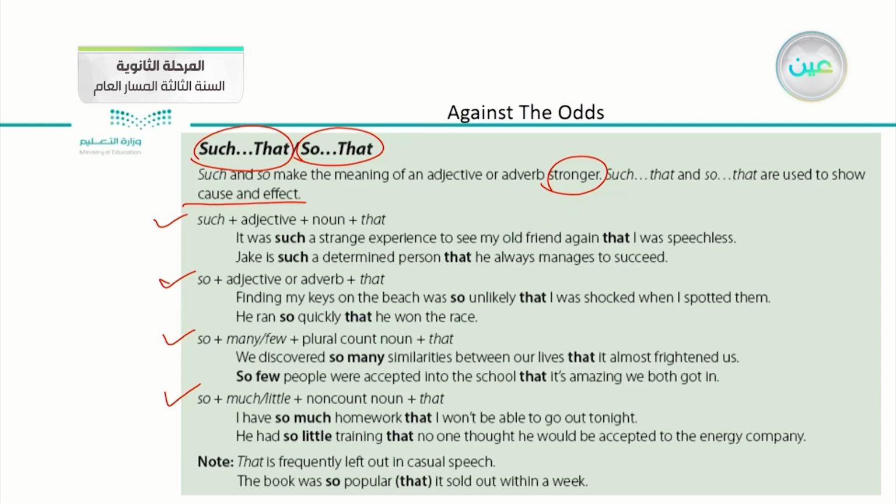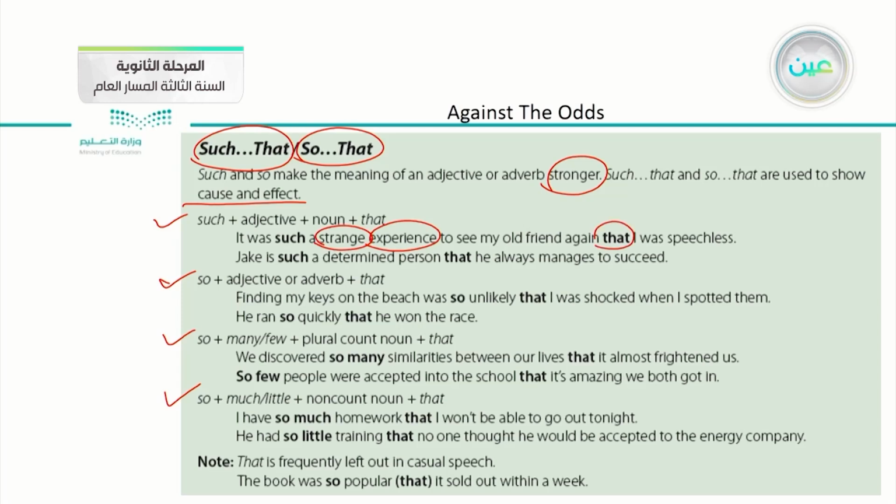In the first one, we use such when it is followed by an adjective and a noun follows the adjective. For example, we have here, it was such a strange experience. We have here an adjective, and after that we have a noun. Then we have that.